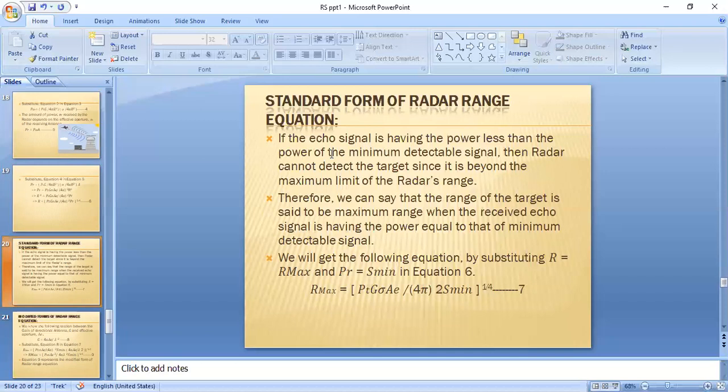If the echo signal power is less than the minimum detectable signal power, in order to be received by the radar antenna, the signal should have some minimum power. Otherwise the radar cannot detect that target, because the target is beyond the maximum limit of the radar range.